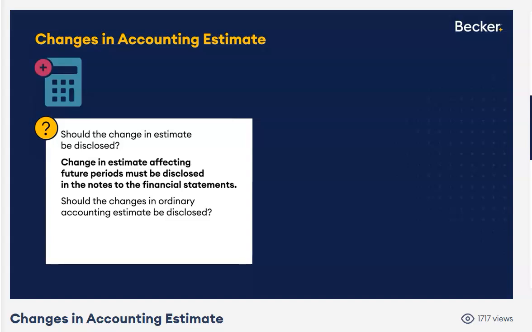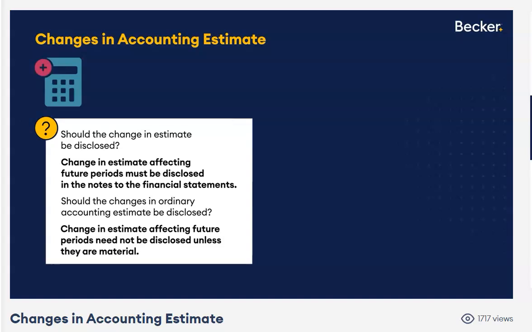So certain things are changed on an annual basis, like the allowance for uncollectibles. A lot of that is heavily dependent upon how your customers are doing, right, financially, and whether or not the economy is doing well. So the credit markets really are going to determine whether people are more likely or less likely to be able to make their payments on time, etc. Alrighty, so assuming it's ordinary and it's not material, no, you don't need to disclose it, okay?